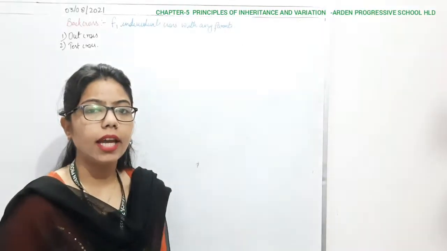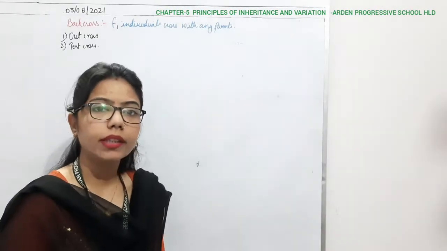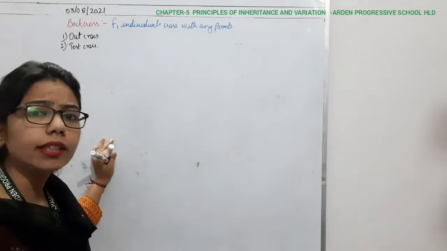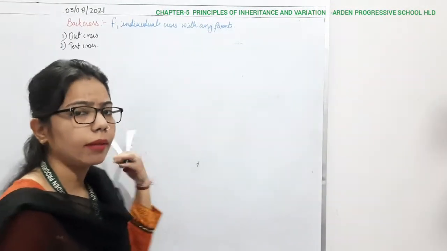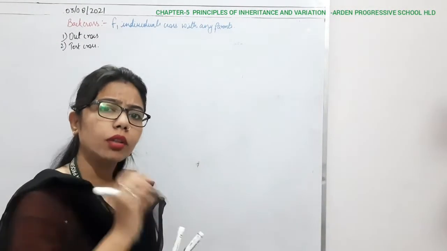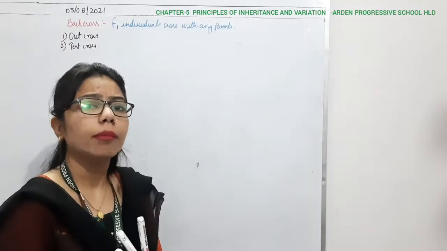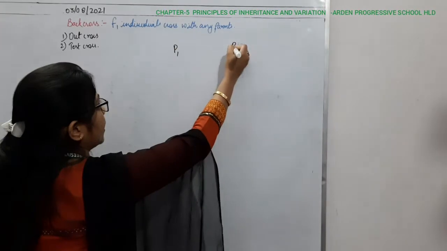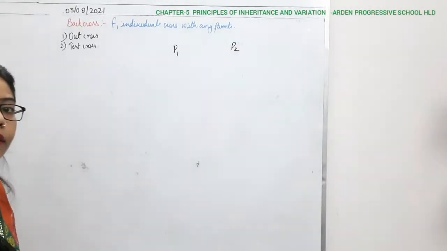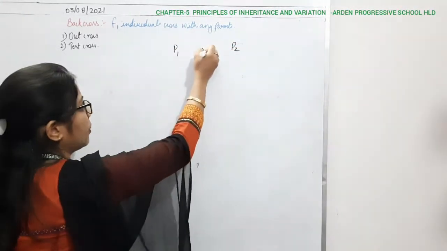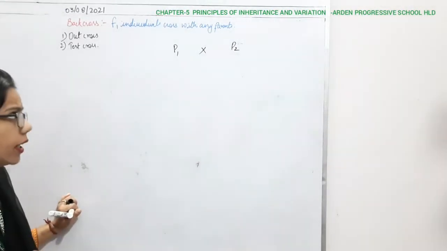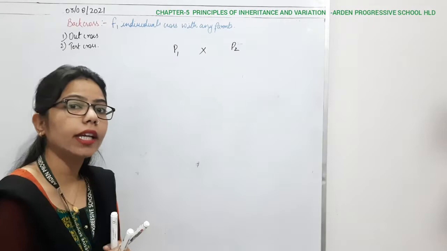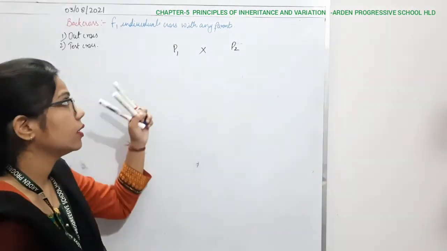Now we will understand another topic, that is the back cross method. The name itself indicates something done with the back method. Whenever we talk about a cross, it means the fusion of two types of parent, for example parent 1 and parent 2. When we cross them with each other, what are we making? We are making hybrids, right? So after crossing parent 1 and parent 2, we are getting the F1 generation.